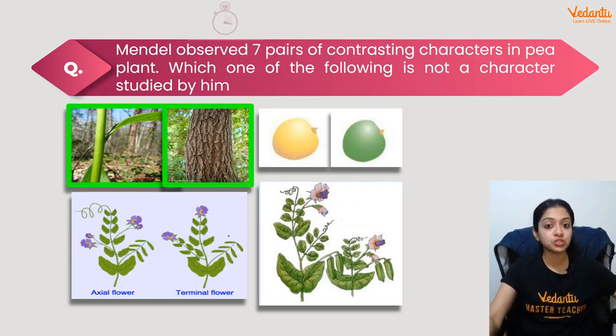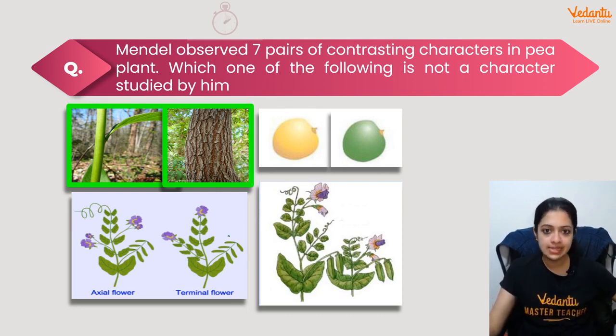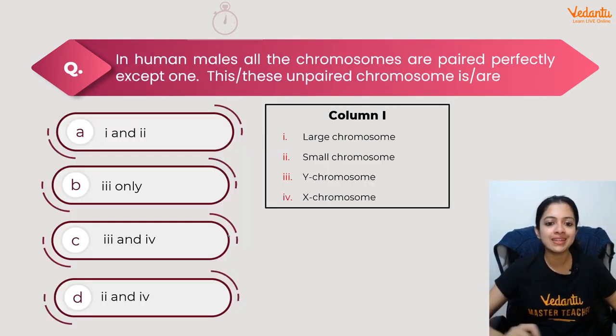The answer is option A. Green stems and woody stems, that's got nothing to do with heredity. Plants which are tender and young would be green stemmed. Some plants which are older and formed like a tree, they would have a woody stem, like a bark, right? All the others are, of course, those that Mendel considered.